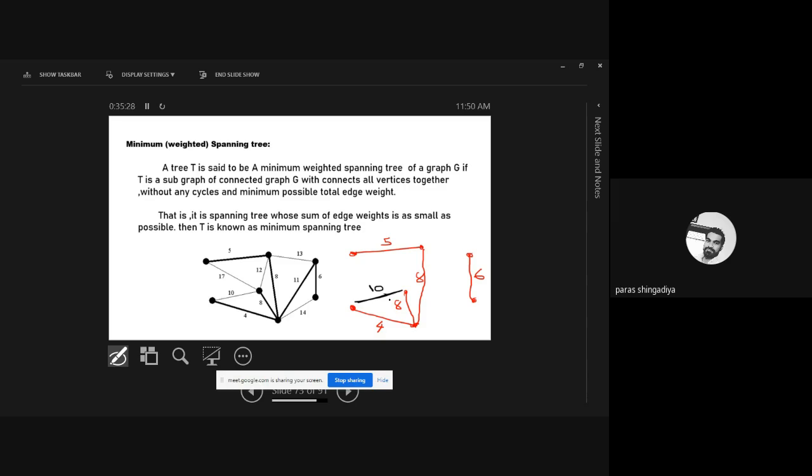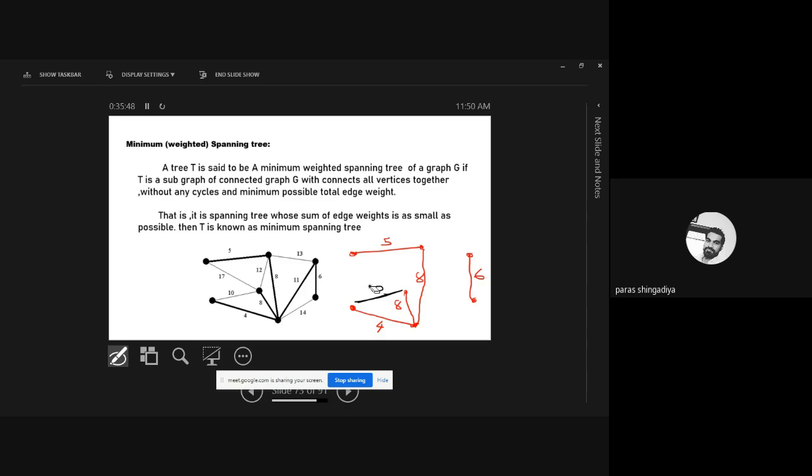but I cannot include this edge in my graph because I have already considered the remaining two edges whose weight is minimum compared to 10. Clear? So therefore, I cannot include this edge in my graph. It will create a cycle when we include it. So skip this edge. Okay.